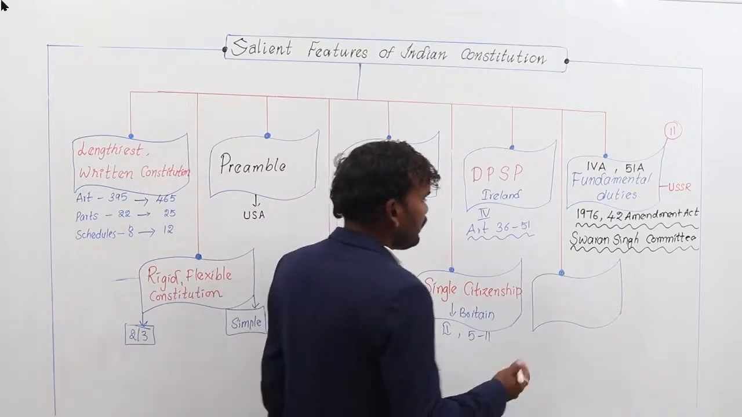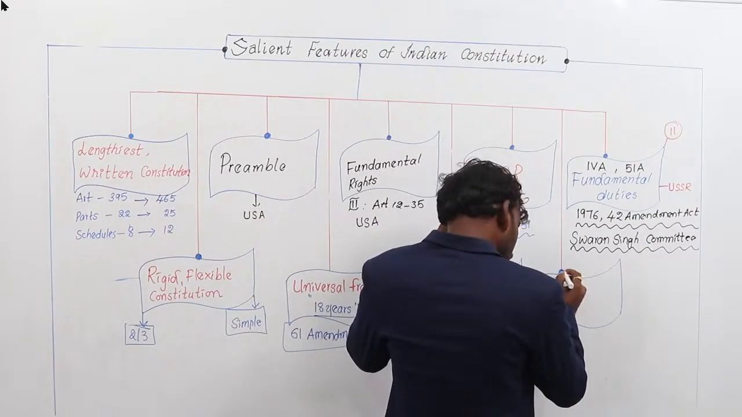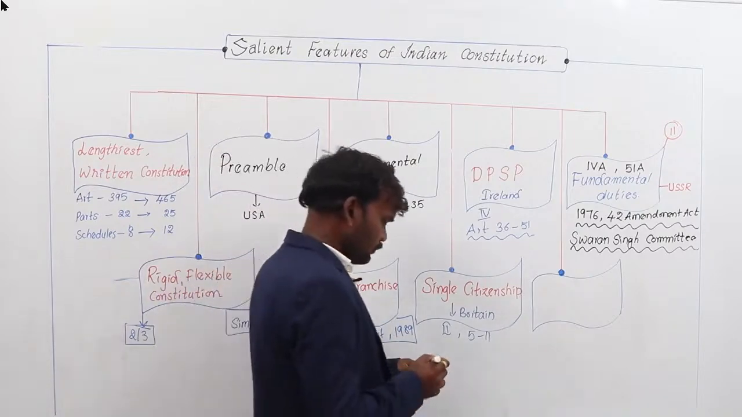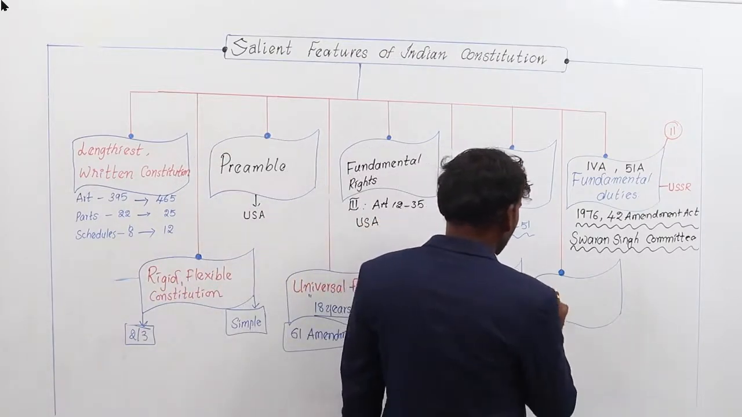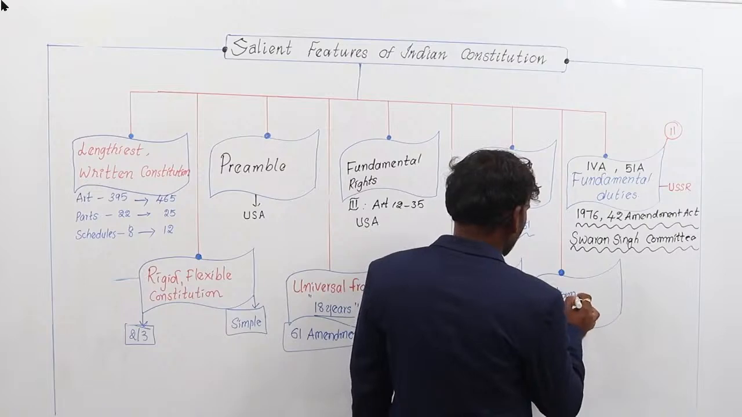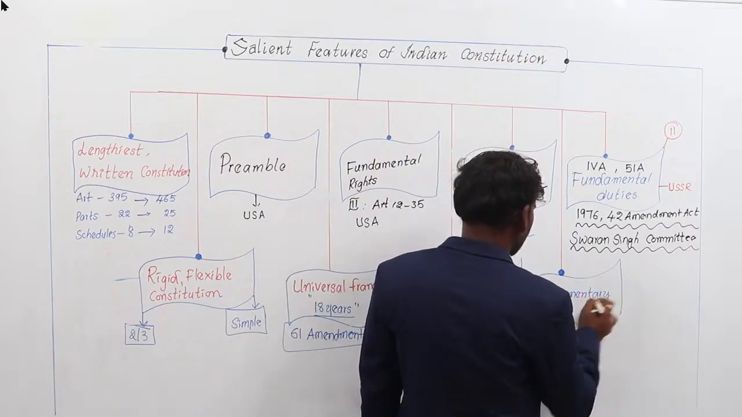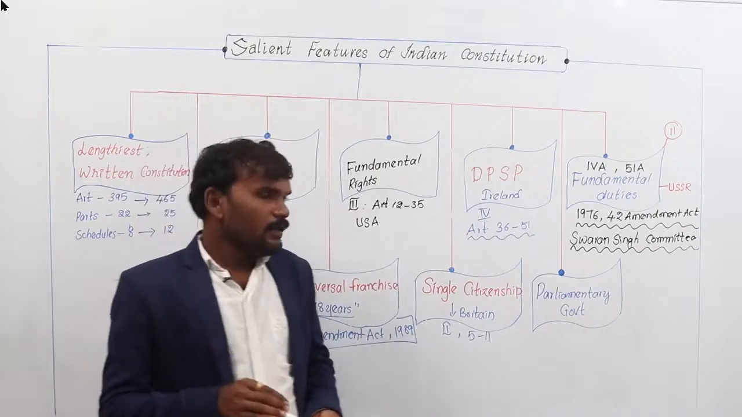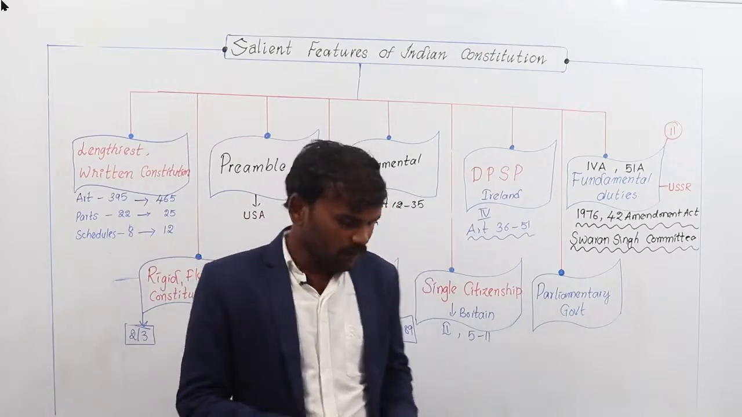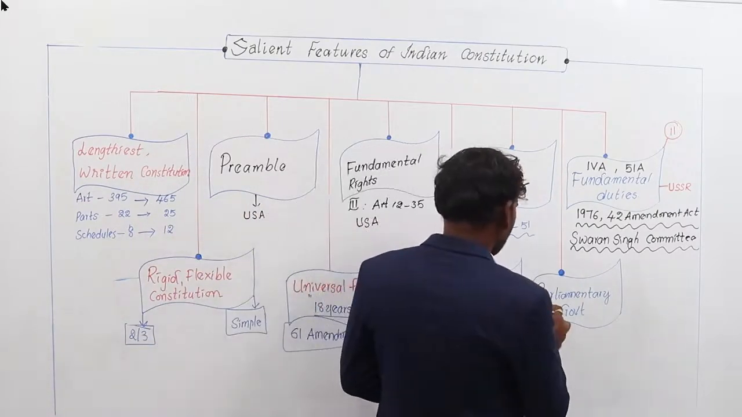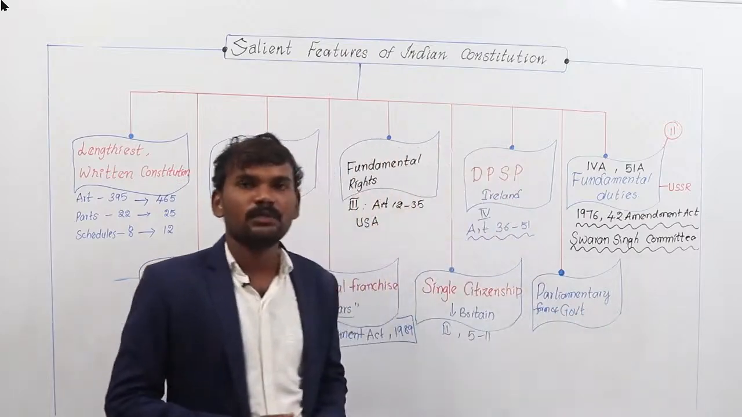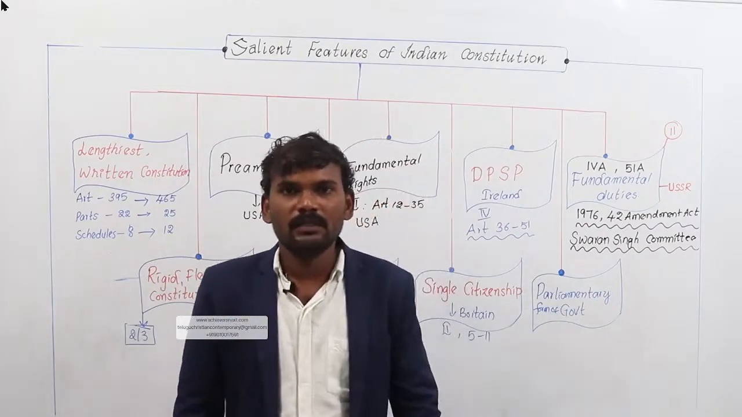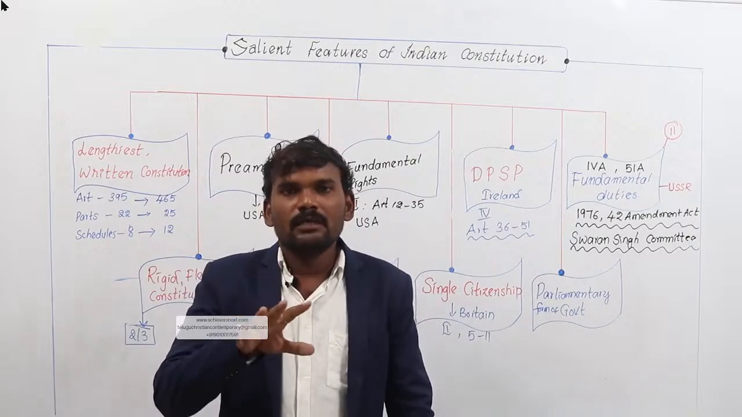Next, the salient features of the Indian Constitution are being discussed. Another feature of our Indian Constitution is that it provides a parliamentary government in India. The concept of the parliamentary form of government is borrowed from Britain. What does the parliamentary form of government mean? You should remember one thing.